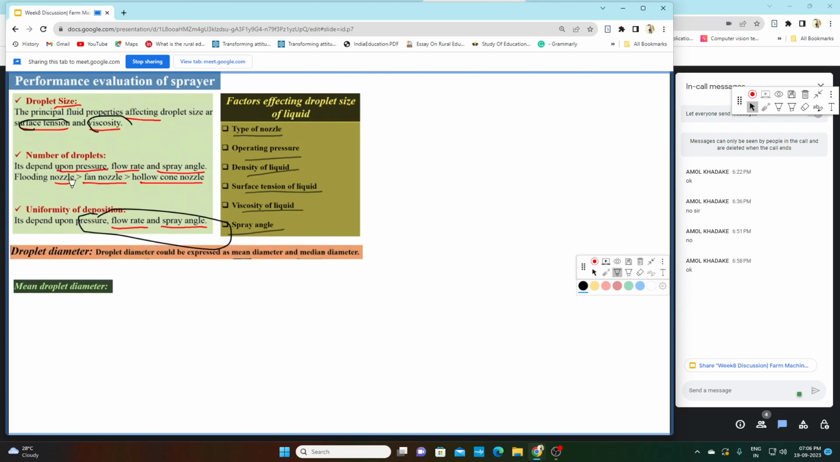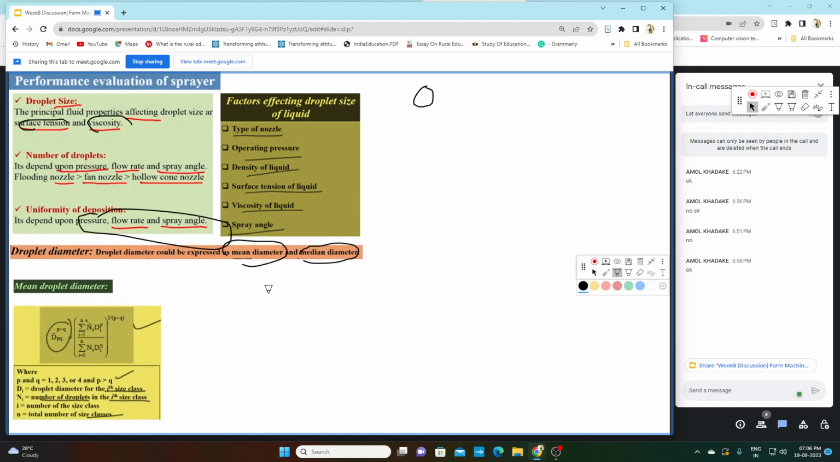Now we express the droplet size in terms of droplet diameter. Okay, size means if we are talking about size of a spherical object, so basically we are talking about diameter of the spherical object. So that is why droplet size means diameter of the spray droplet. Okay, so droplet diameter could be expressed in two ways: one is mean diameter and second is median diameter.